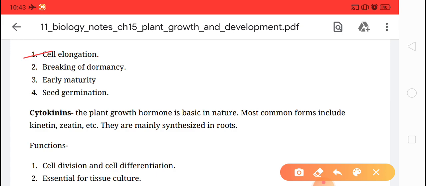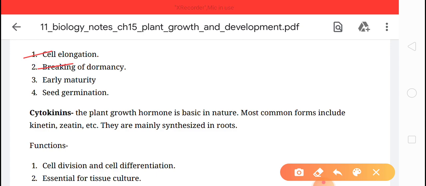Next, it breaks dormancy. Okay, if the seed or plant goes into a dormant stage, then gibberellic acid GA3 helps to break the dormancy. Okay, clear children? Next is early maturity.